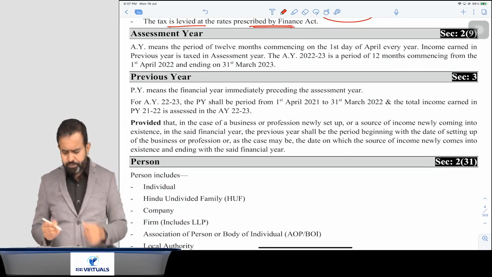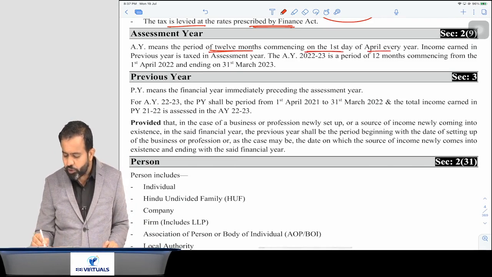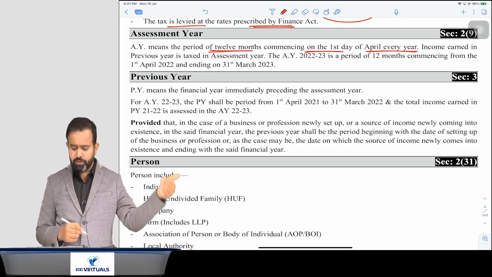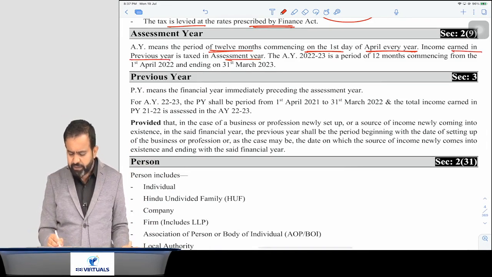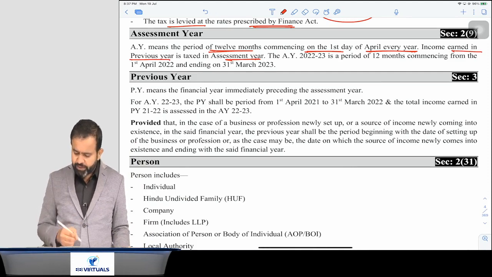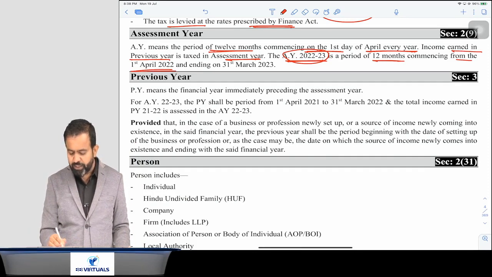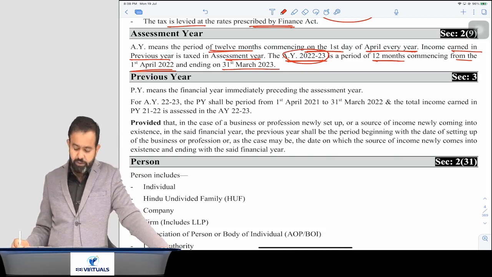Assessment year means a period of 12 months commencing on 1st April of every year. Income earned in the previous year is taxed in the assessment year. For your examination, assessment year 22-23 is a period of 12 months commencing from 1st April 2022 and ending on 31st March 2023. That is called your assessment year.